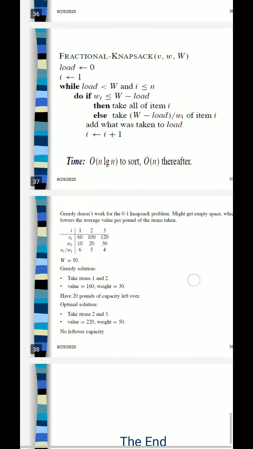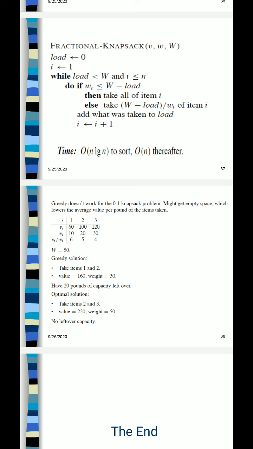So here is the example for this algorithm. You are given three items with benefits 60, 100 and 120. The weight is 10 units, and 10 units of weight has the total benefit of 60 rupees, or value, you can say 60 units.